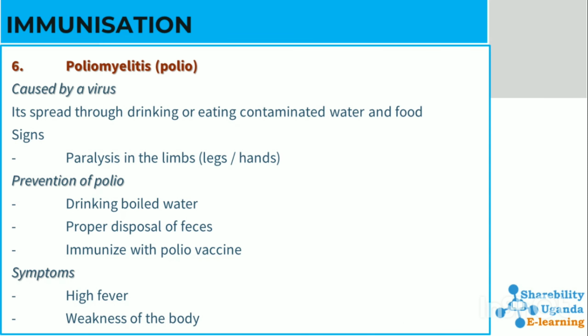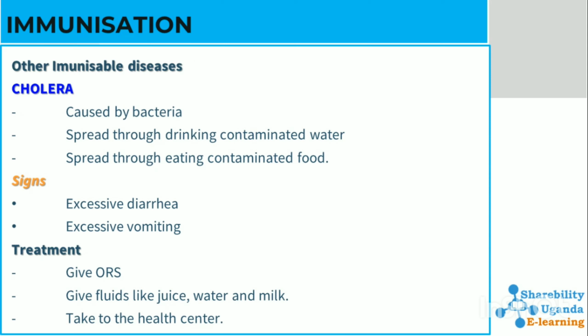We have poliomyelitis, or polio as commonly known. It is caused by a virus and spread through drinking or eating contaminated water and food. Signs include paralysis in the limbs or joints, legs and hands. Prevention of polio: drinking boiled water, proper disposal of wastes, and immunizing with polio vaccine. Symptoms include high fever, weakness of the body, among others.